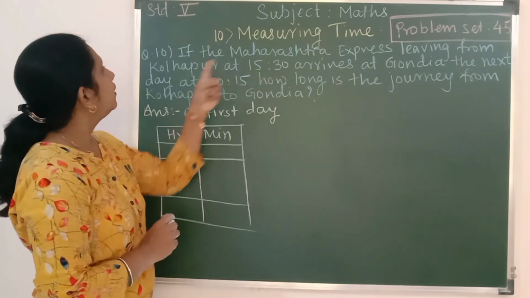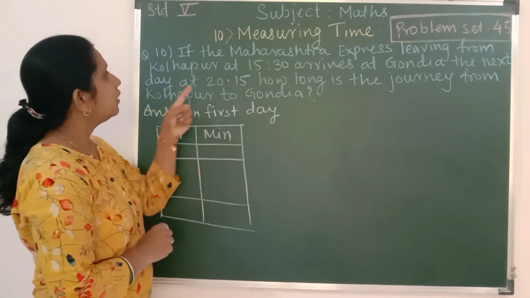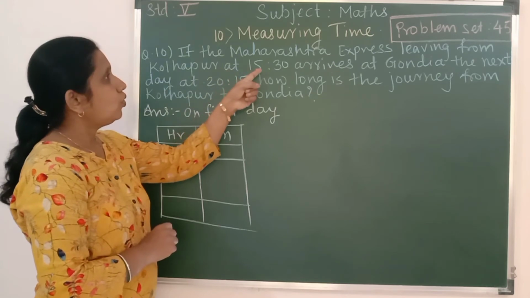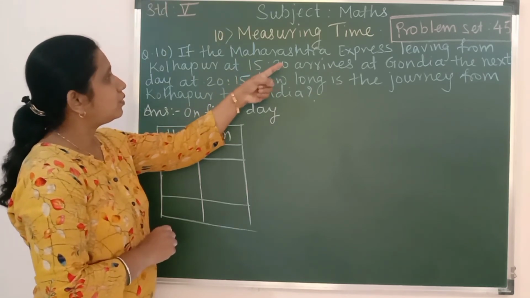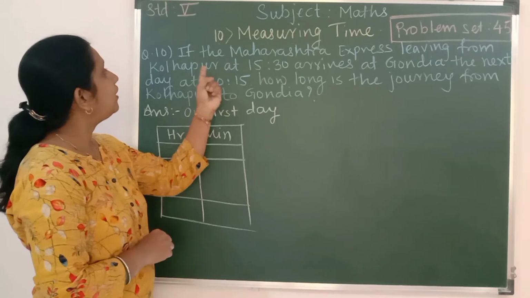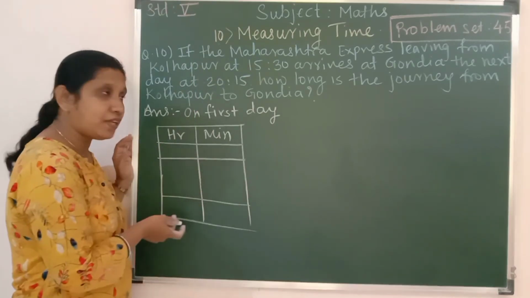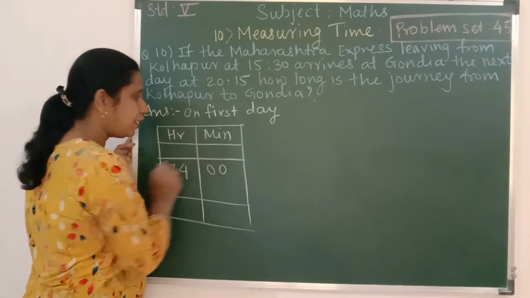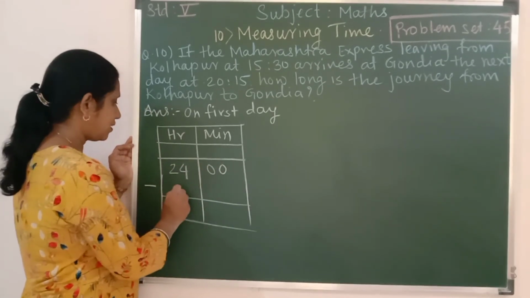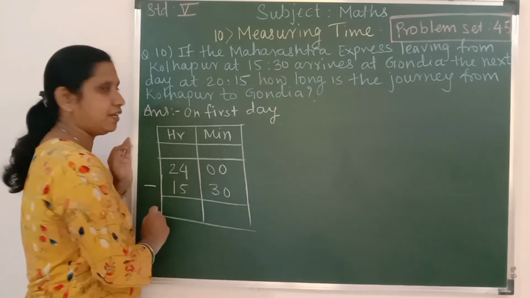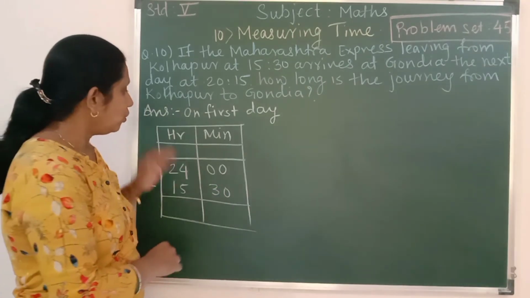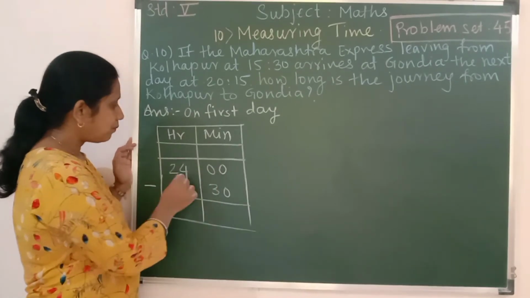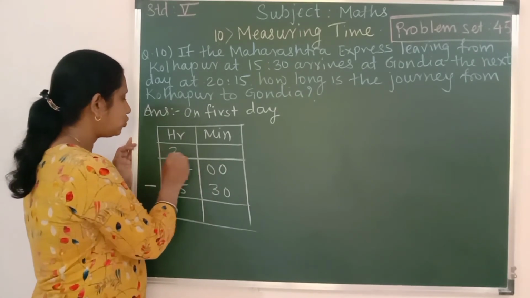Okay. Next day. So the Maharashtra Express leaving from Kolhapur at 15:30, same day till night, it is 24 minus 15:30. Okay, so I have to subtract this from 0. I cannot subtract 30, cancel it. What remains? 23.